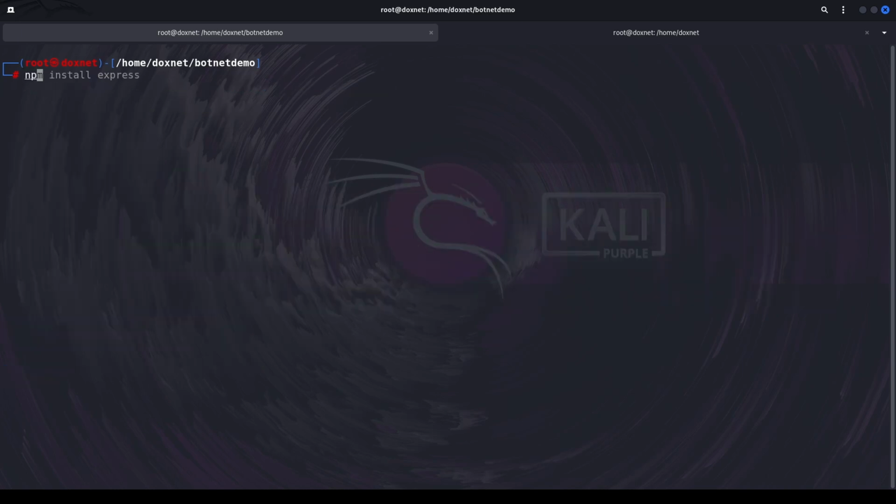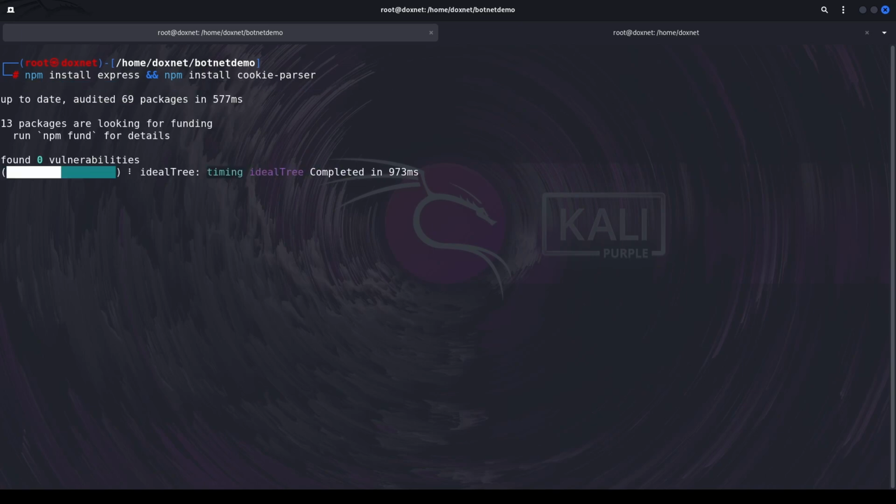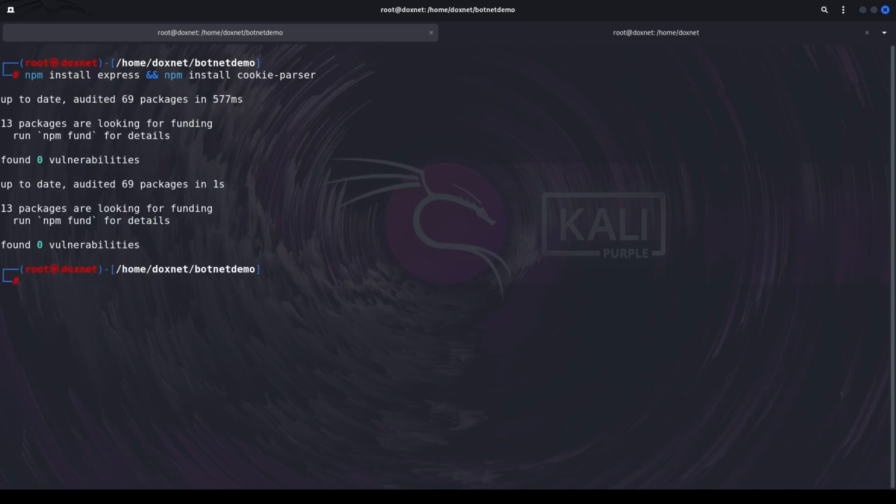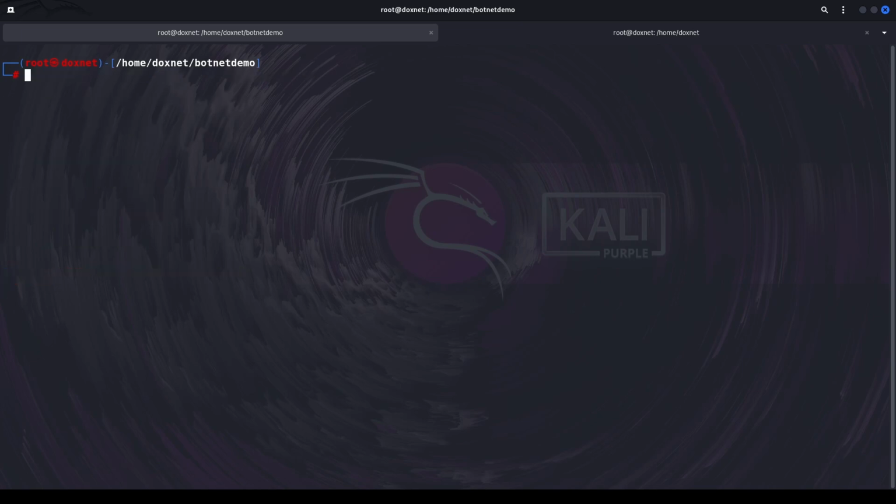Then we can also write npm install express, npm install cookie parser. We need to install those because they are libraries used for that specific code. And then we will also write npm init -y. Then we shall be done with setting up the server side.